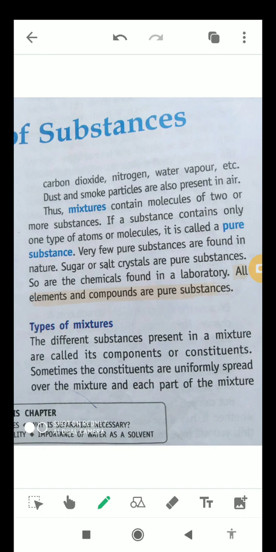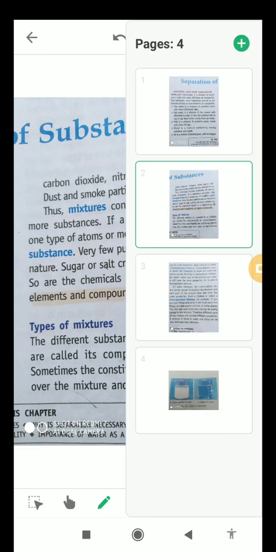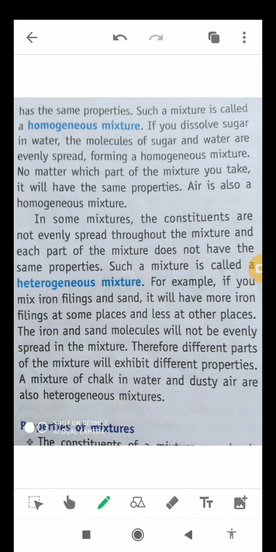Students, the different substances which are present in a mixture are called its components or constituents. Sometimes the constituents are evenly spread over the mixture, and each part of the mixture has the same property. Such a mixture is called a homogeneous mixture.